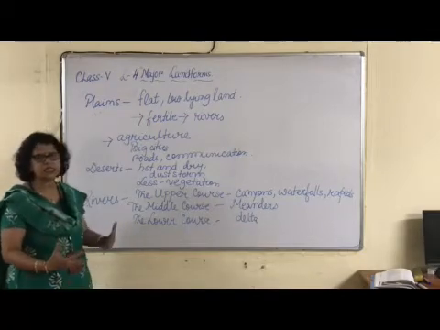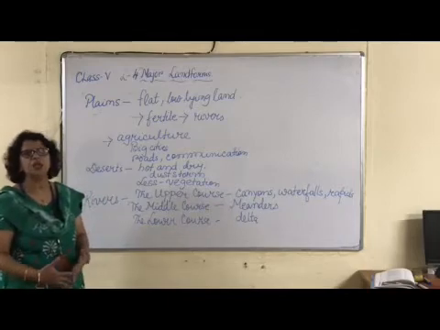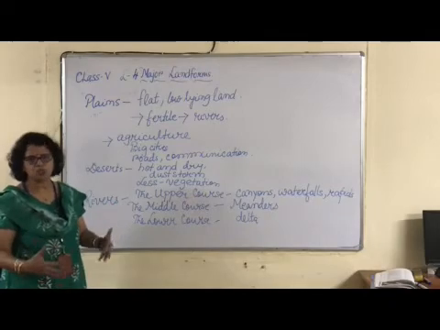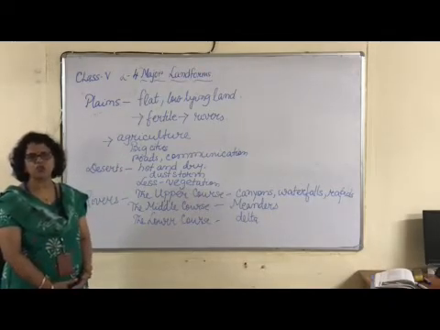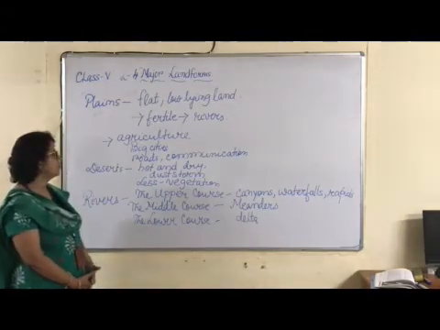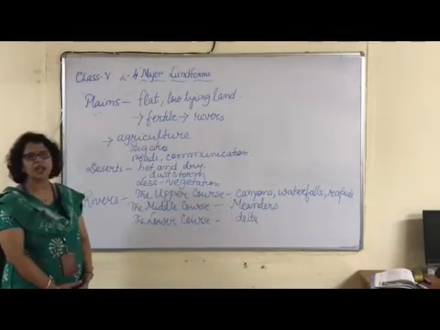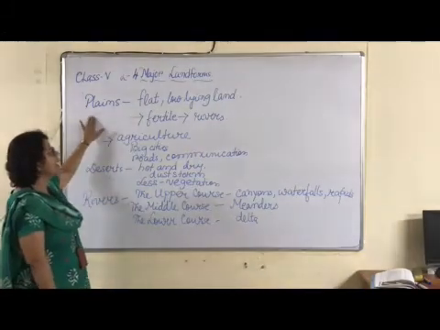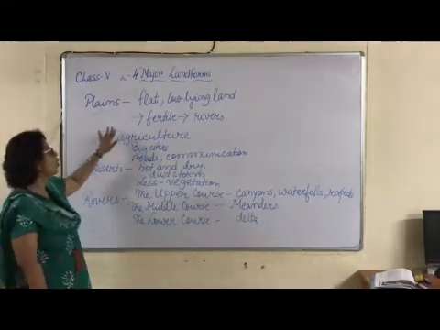Then we have big cities. They are developed because communication is very easy, transportation is easy. It is very easy to build roads in the plain land, compared to the mountains or the plateau regions. Then we have good communication facilities over here. We have railway lines, we have good roads. So that's why people prefer to live on plain lands. So plain lands are the flat, low-lying areas, also called lowland.